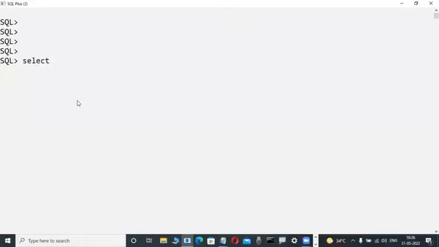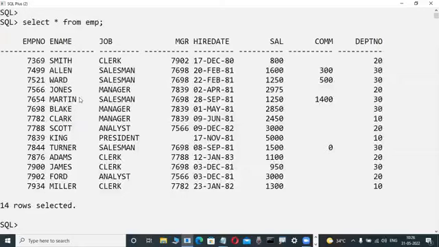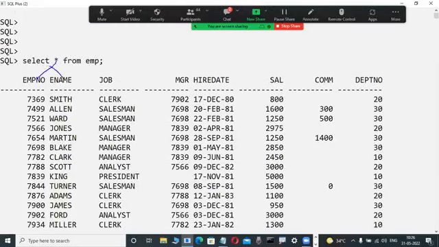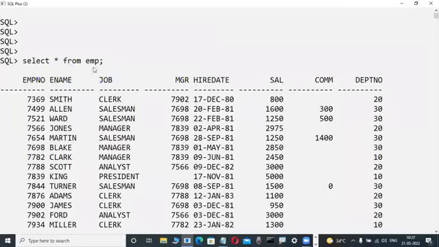Select star from the table name, a predefined table, don't worry. Star means all columns, I agree. Observe here, star means all columns only. These are the columns: employee number, ename, job, MGR, and so on. But how are all rows also displayed? There is a reason.